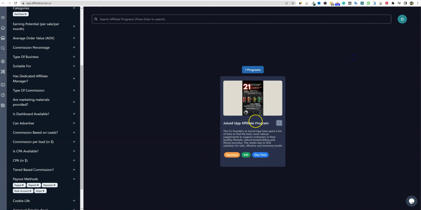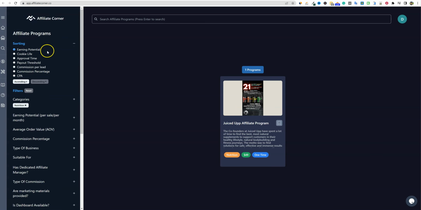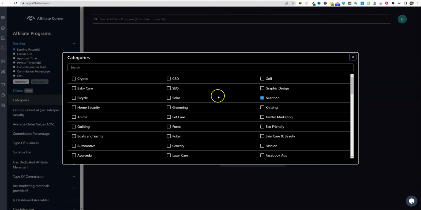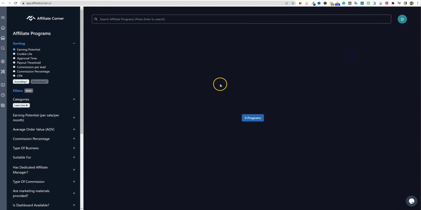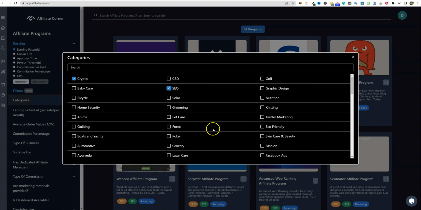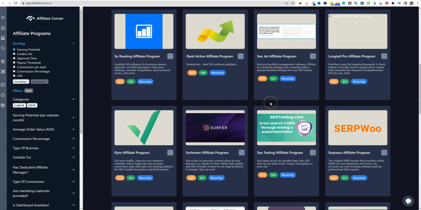So that means that that's actually the only way that they pay. That one that we were looking at is super cool because it pays out that way. So come back over here and we'll go back into the filter over here in nutrition. And let's just say we want to look at lawn care and see if there's anything there. Nope. Okay. Let's go ahead and, so it looks like SEO has a lot of stuff. Yep. That one would be one that I would be very interested in.